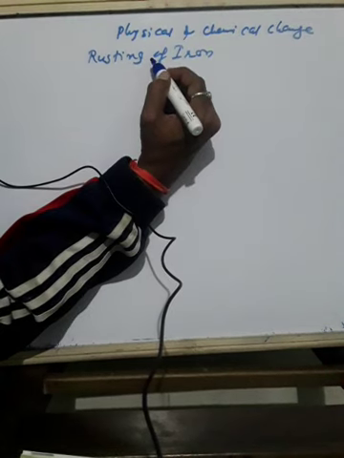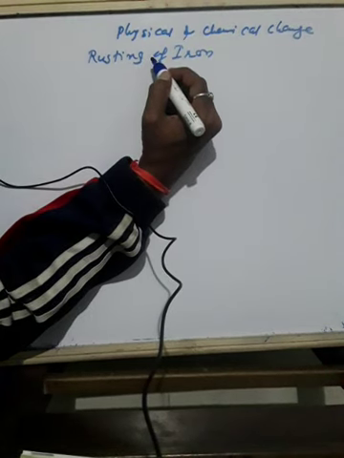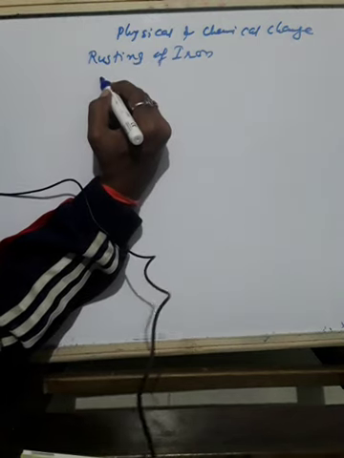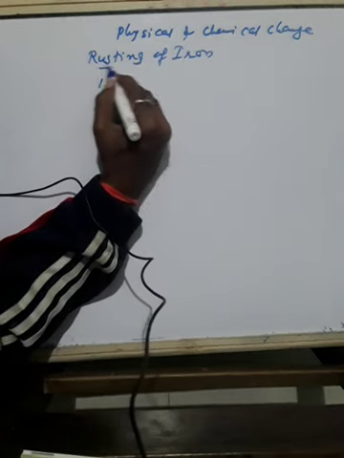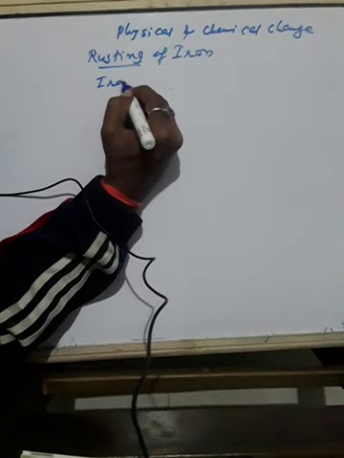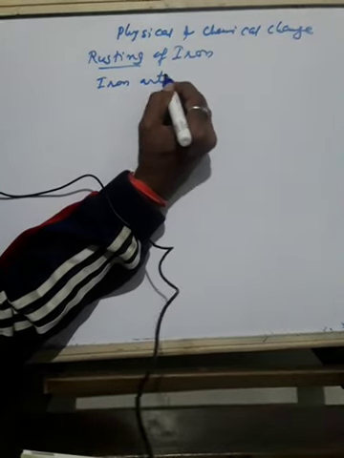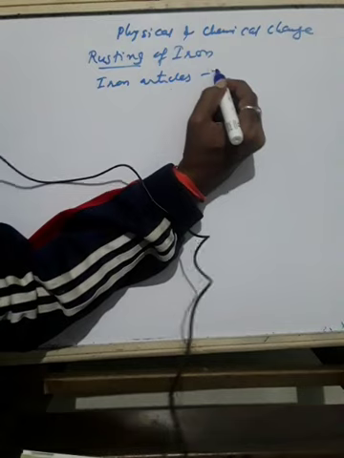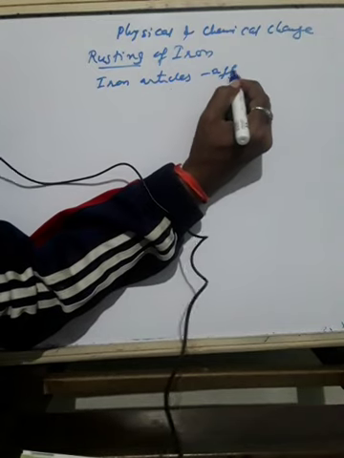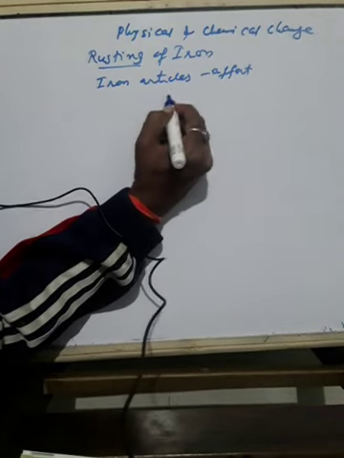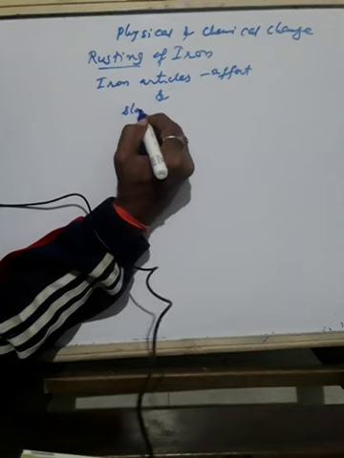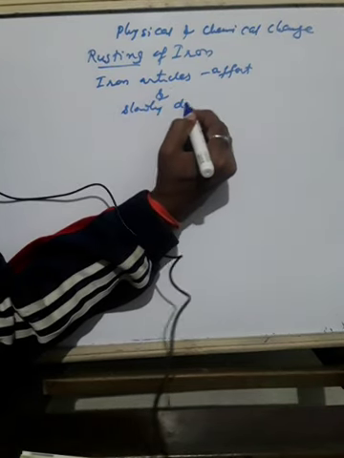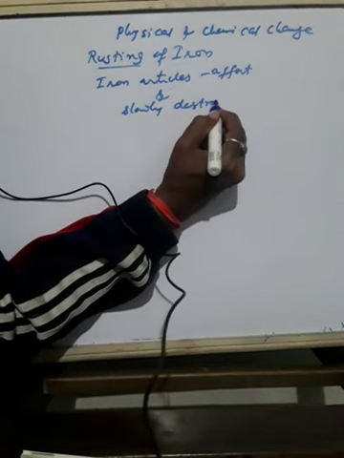In this case, what happens? This is one change that affects the iron particles and slowly destroys them. Rusting means iron particles will get affected and slowly get destroyed.